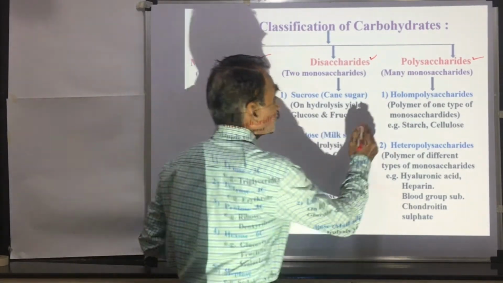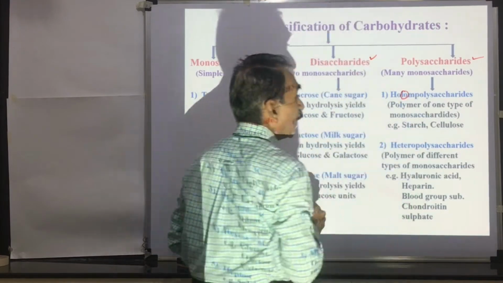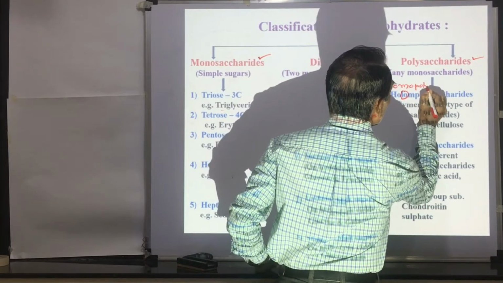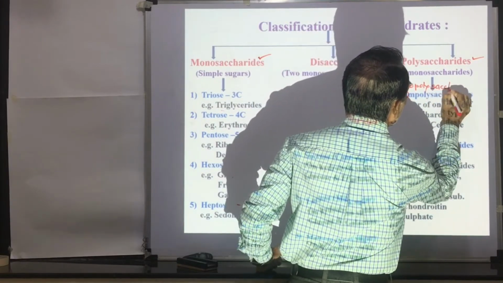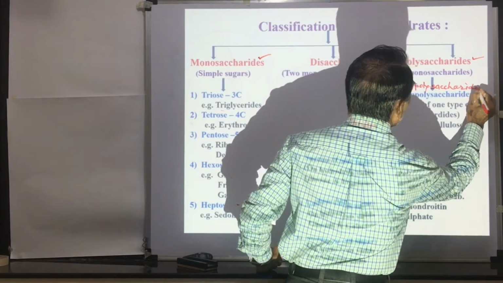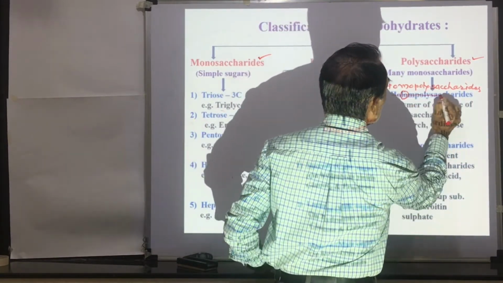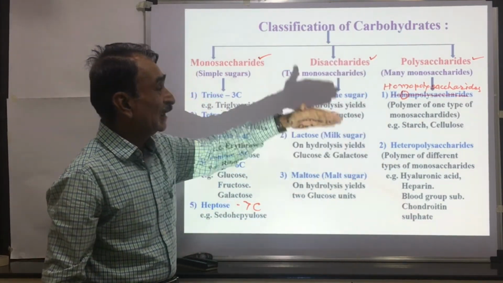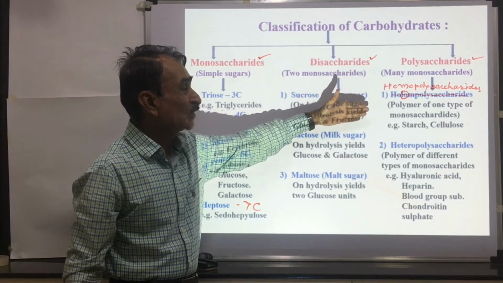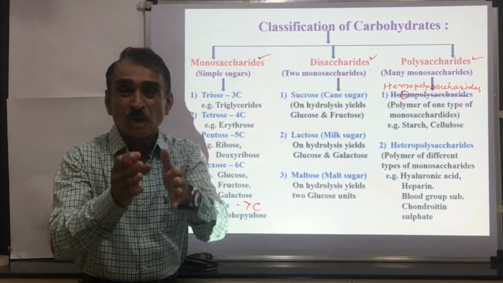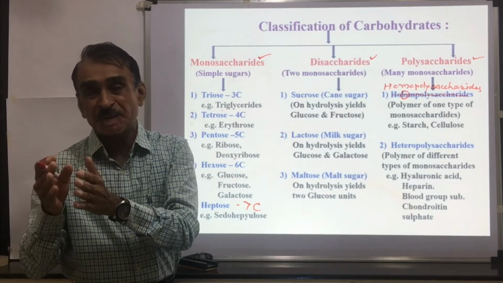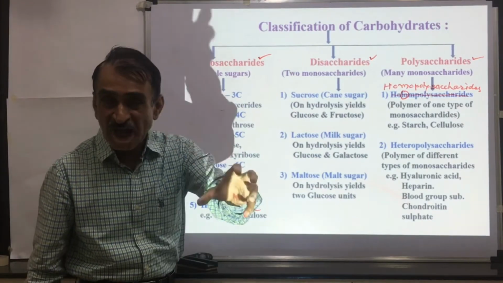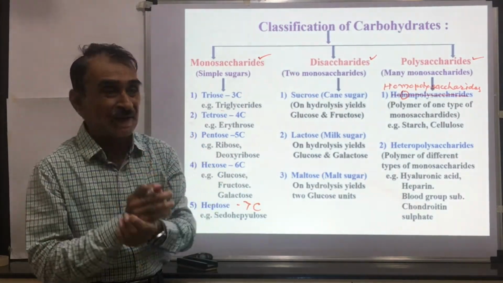Homopolysaccharides and heteropolysaccharides. Homopolysaccharides are polymers of one type of monosaccharide. Only glucose is present, or only one type of sugar is present. Examples of these are starch and cellulose. In starch and cellulose, only glucose molecules are linked together.